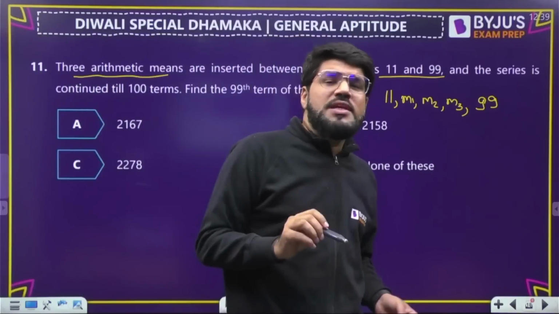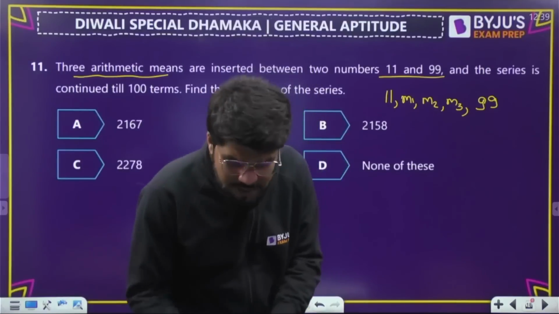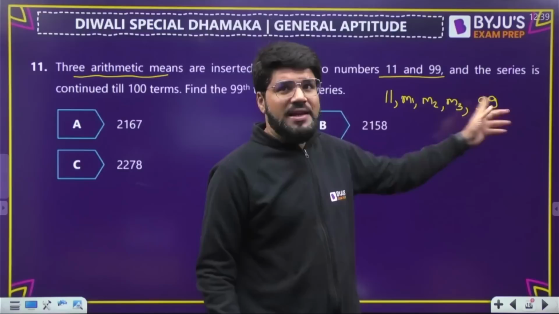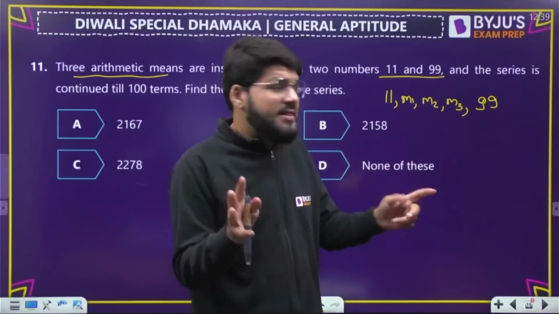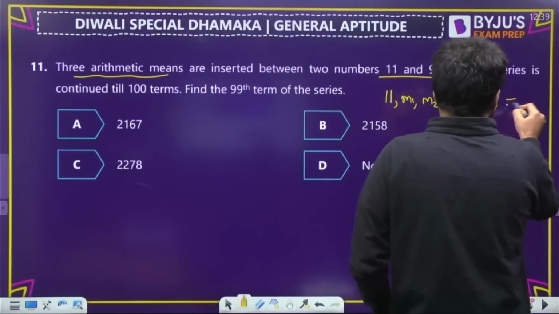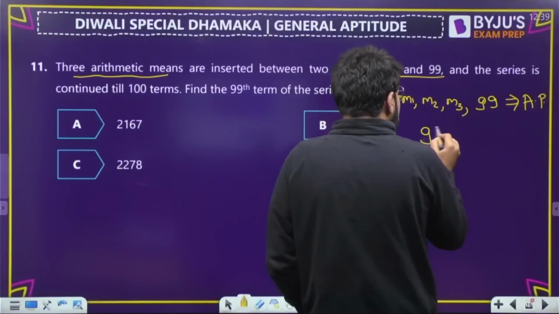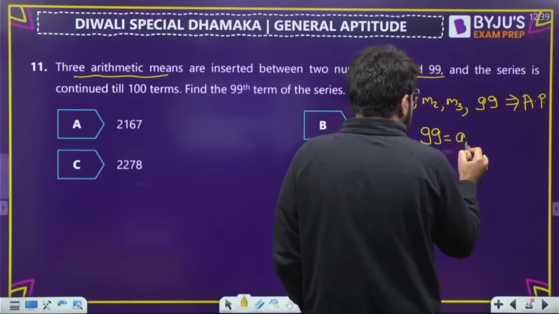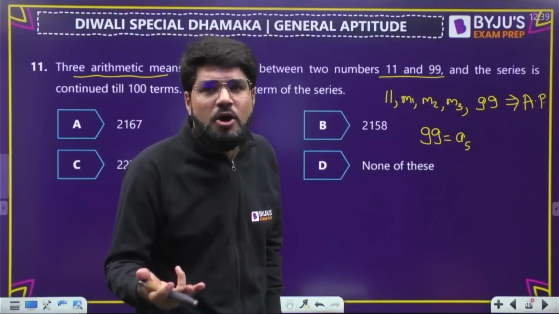Now, when you say you insert 3 arithmetic means between two numbers, it simply means that the numbers from 11 to 99, including these 3 arithmetic means, should form an AP. Then only the numbers are known to be arithmetic means in between. Okay, so this is forming an AP. Now for this AP, what is 99? It is like the 5th term. I know it is an AP, but what is the common difference?